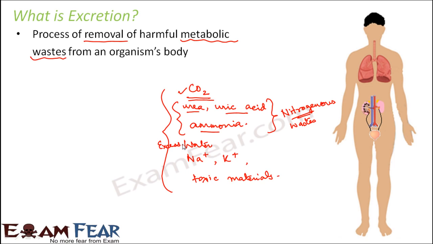Toxic materials. Now these toxic materials can also enter your body by external means. For example, let us suppose you eat a food and the food has something which is harmful to your body, so it has some toxic material. Those toxic materials should not be present inside your body for long, because if they are, they might cause a lot of harm to the body. So those kinds of toxic materials also need to be thrown out of the body. So just look at all these examples. These are some of the waste materials which we want to get rid of. So excretion is the process by which all the harmful wastes are removed from the body.